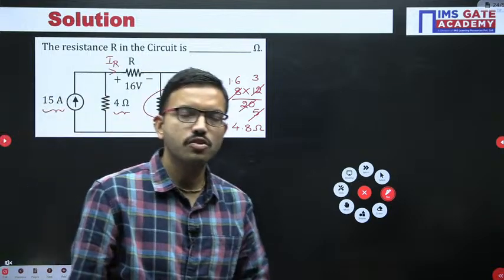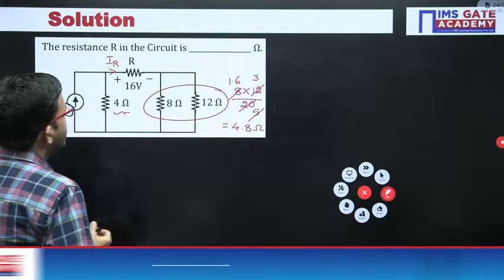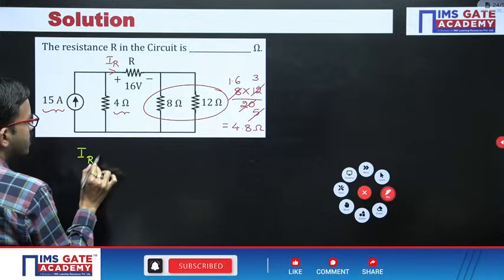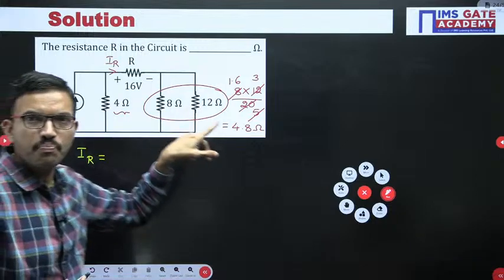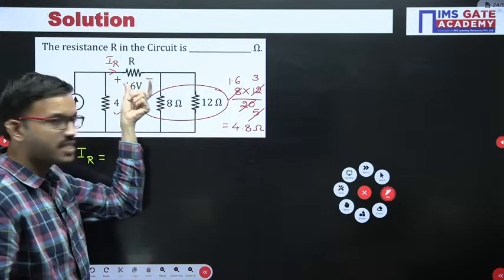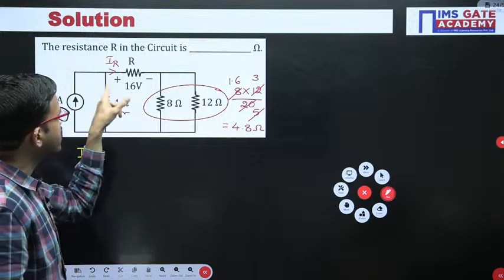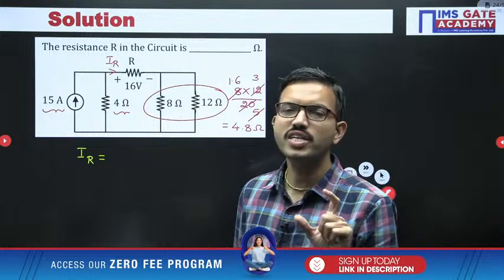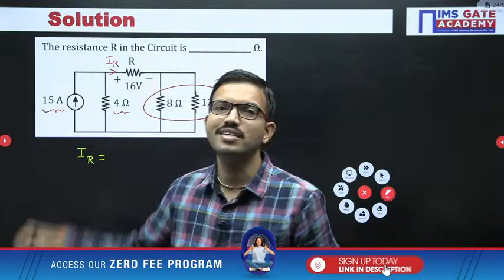I hope all of you are getting the clue. Okay, right. So here by using the current division rule, we can get the current flowing through any resistor. But here the requirement is to find out this resistor value. Since we know the voltage, if you are able to find out the current flowing through this particular resistor, after that you can use Ohm's law. From there you can find the resistor.